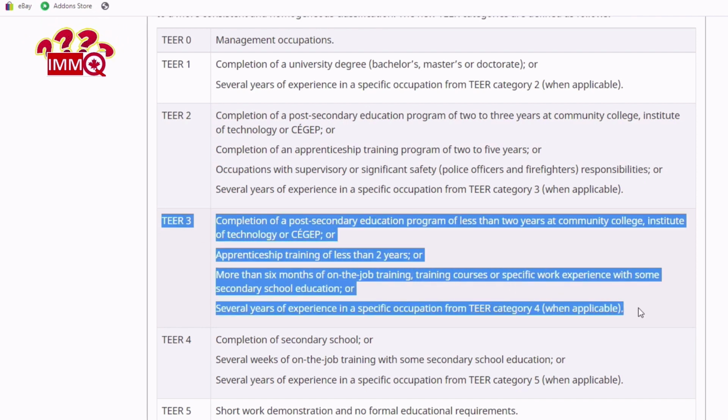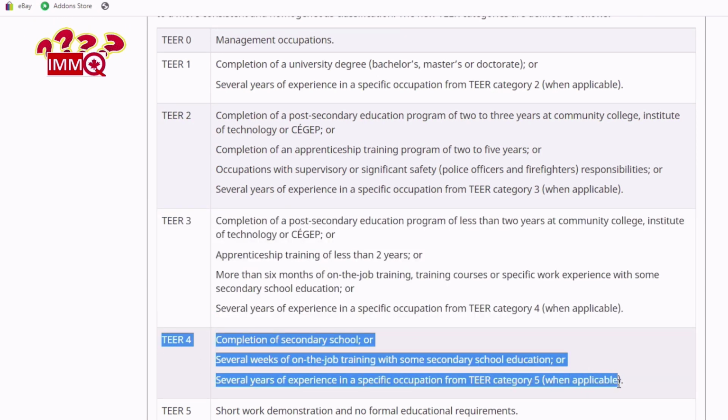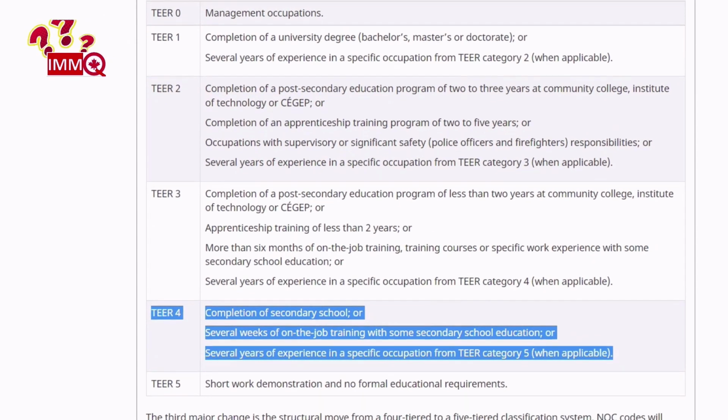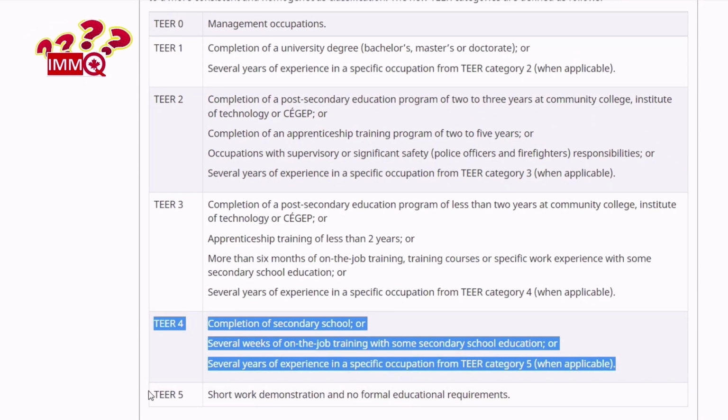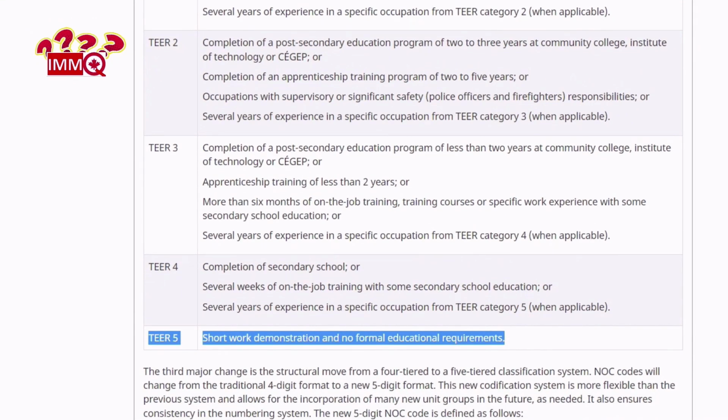Tier 3, completion of a post-secondary education program of less than 2 years at community college, institute of technology or CEGEP, or apprenticeship training of less than 2 years, or more than 6 months of on-the-job training courses or specific work experience with some secondary school education, or several years of experience in a specific occupation from Tier Category 4, when applicable. Tier 4, completion of secondary school, or several weeks of on-the-job training with some secondary school education, or several years of experience in a specific occupation from Tier Category 5, when applicable. Tier 5, short work demonstration and no formal educational requirements.